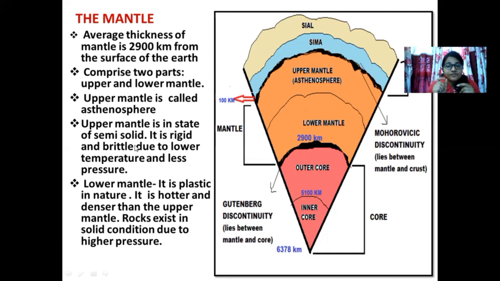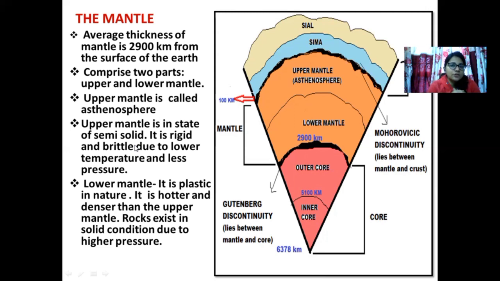Lower mantle is extending from 410 kilometer to 2900 kilometer. That is the extent of the lower mantle. Now, this is very crucial. I told you that the more we go towards the interior of the earth, temperature is supposed to increase. Now, this becomes very opposite in the lower mantle's concept.